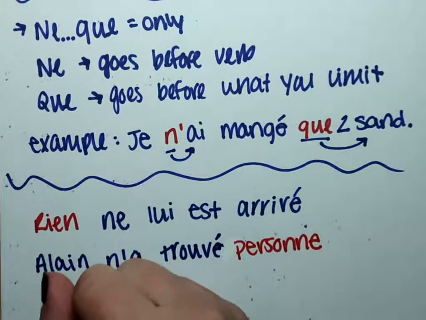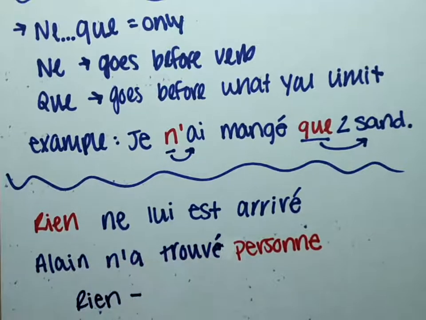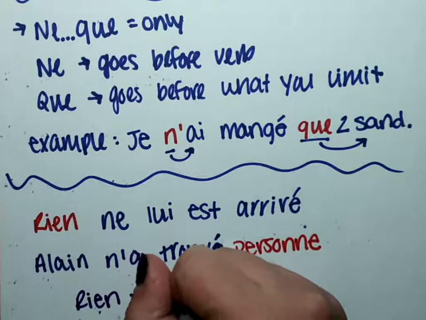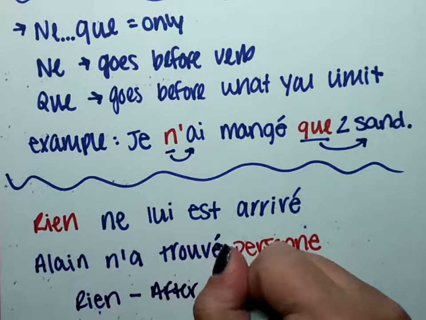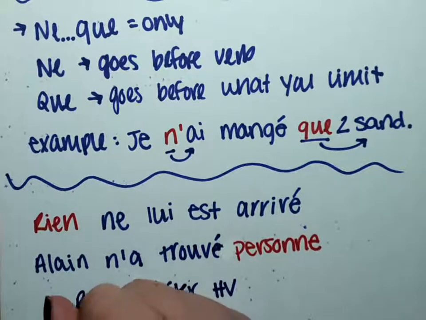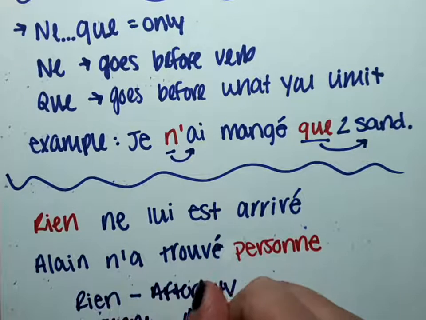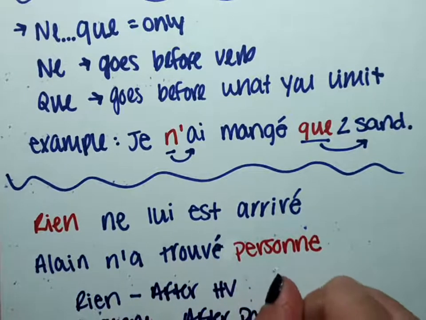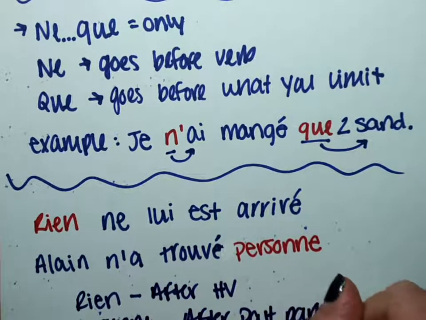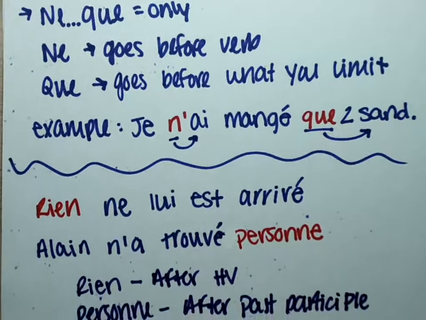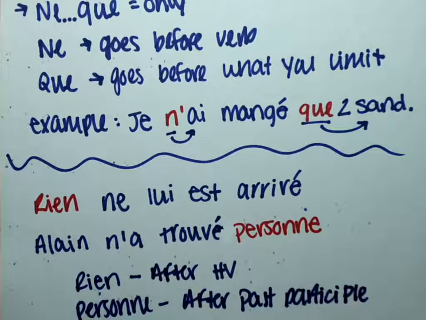Remember that rien goes after the helping verb, and personne goes after your past participle.